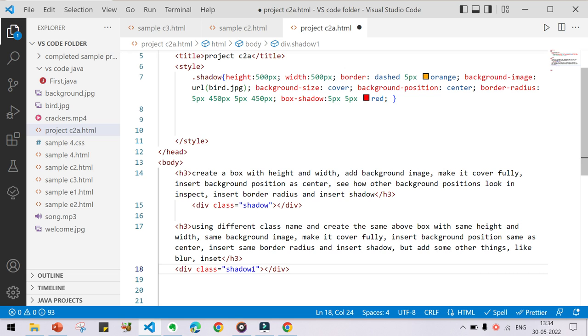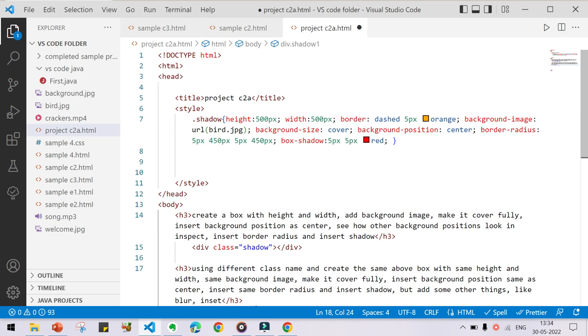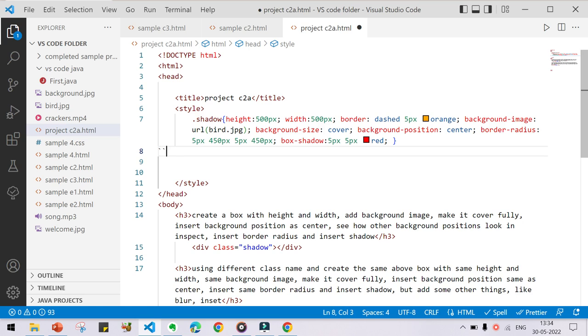Not everything, but some. So in order to do that, I am giving another class name, and that class name is shadow1, and I represent that box using shadow1 here. Dot shadow1, and open the curly braces.